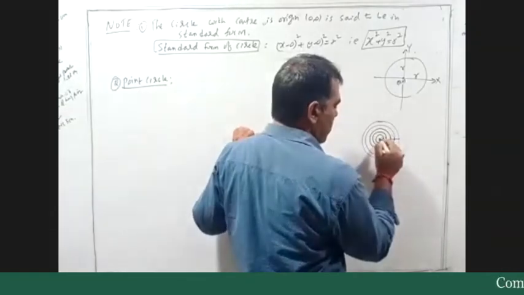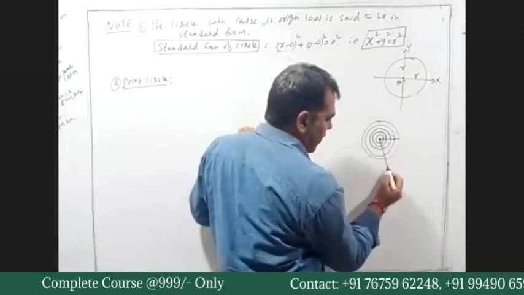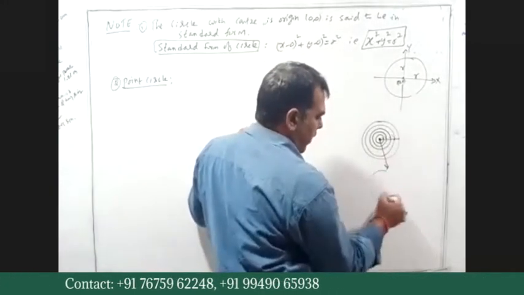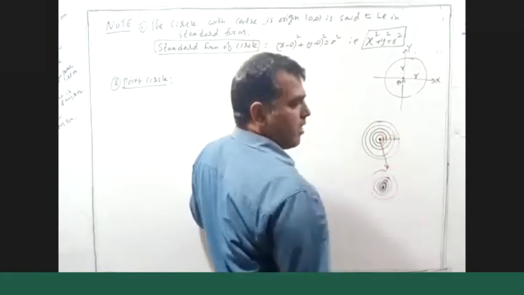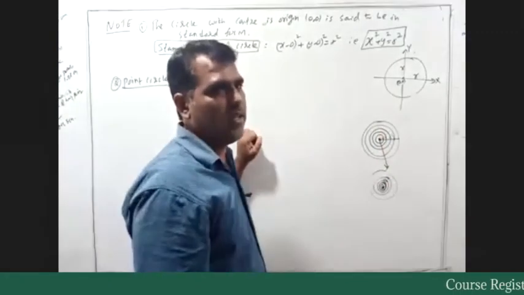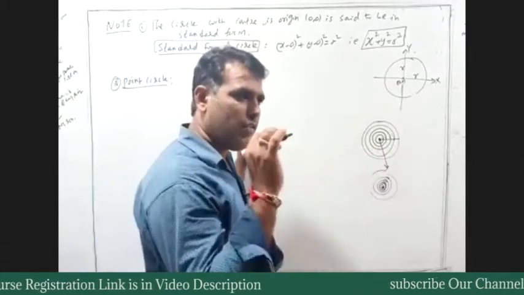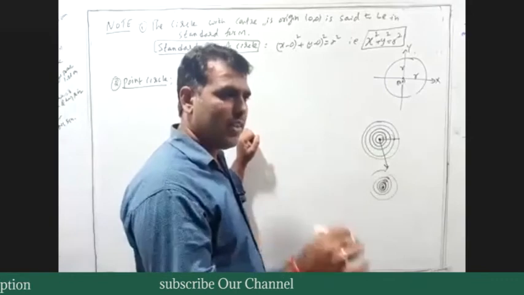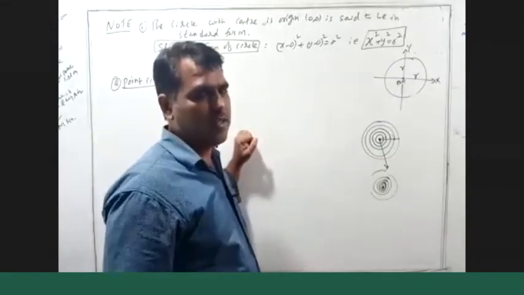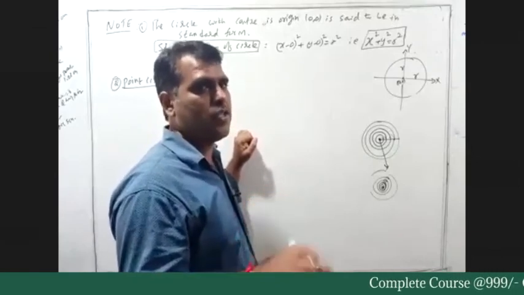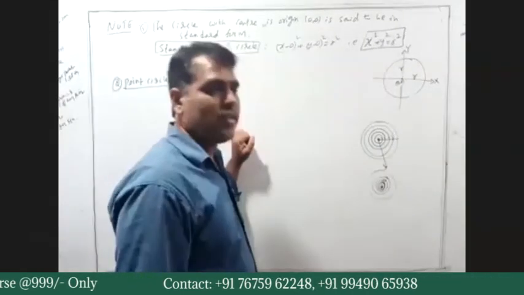Now here, what is the radius of this circle? Radius 5 units, 4 units, 3 units, 2 units, 1 unit, and last, 0 units. If the radius is 0, what will happen? Then the circle is only a dot, only a point. The circle with null radius, 0 radius, is called a point circle.